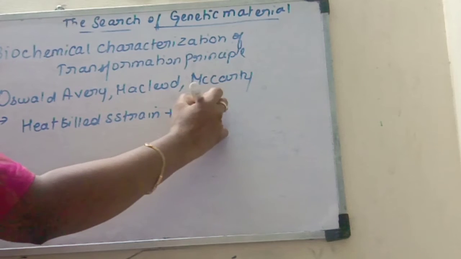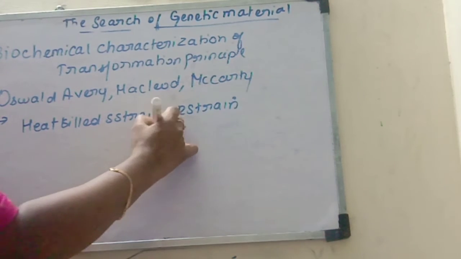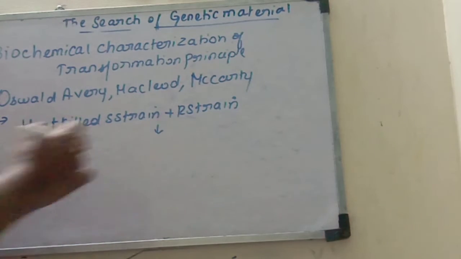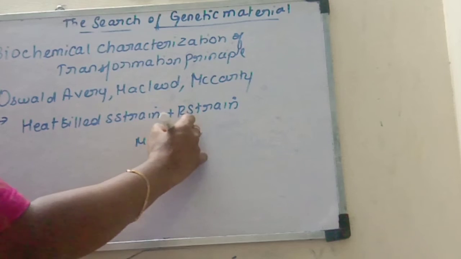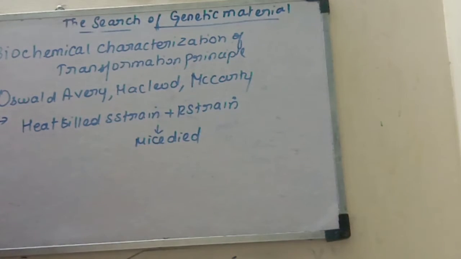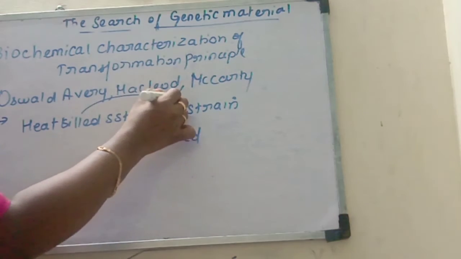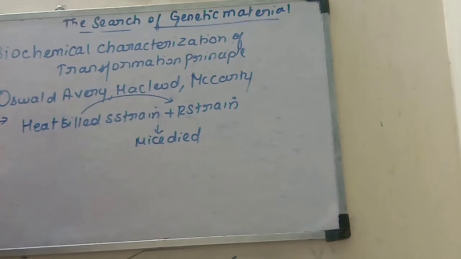plus R strain. When Griffith mixed these two strains, what result did he get? The mice died. So he said something is transforming from the heat-killed S strain to the R strain, that is DNA or RNA or protein. That is the main proof of this experiment. So by using enzymes they proved it.